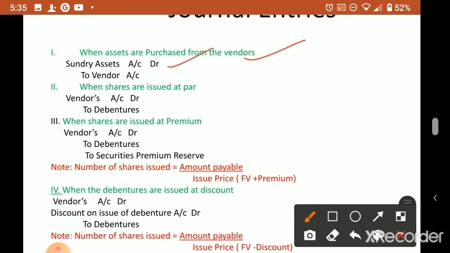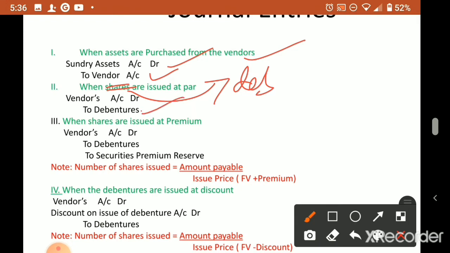Sundry assets account debited to vendor, the person from whom we purchased. Then when the debentures are issued at par, vendor's account debited to debentures.